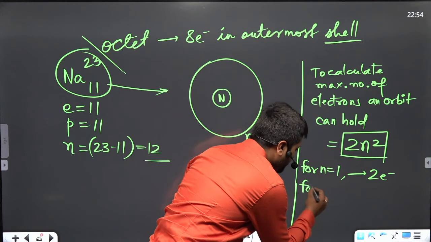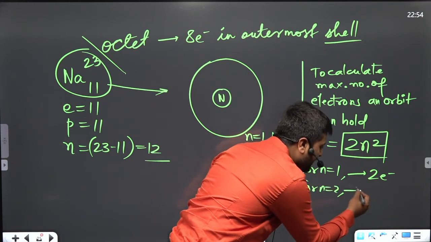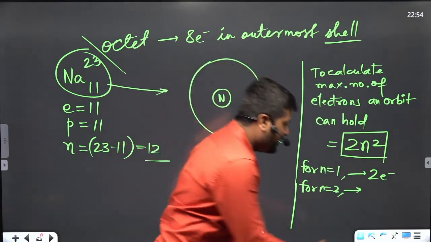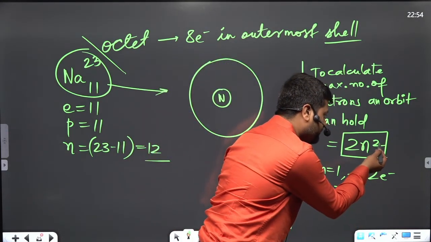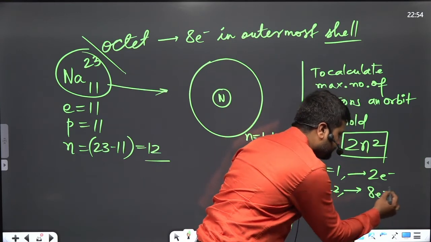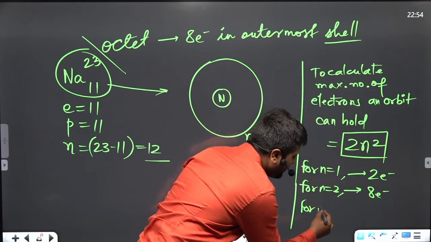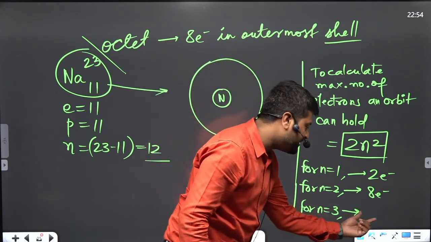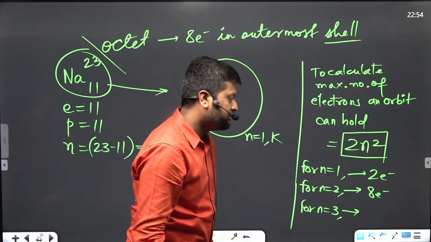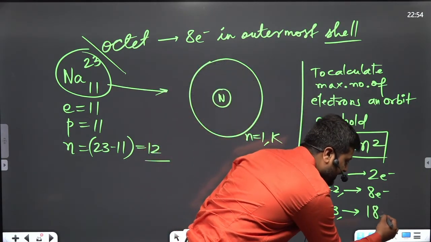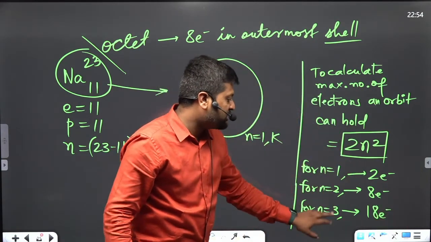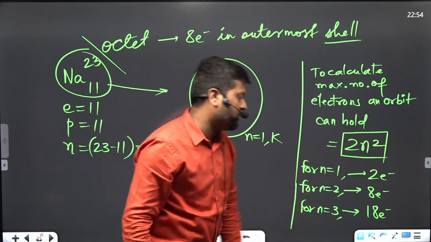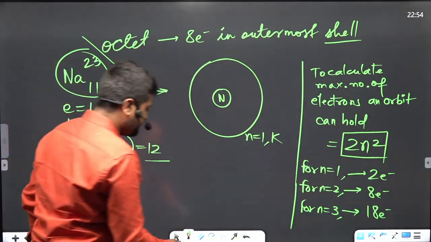Then for n equals 2, how many electrons can it accommodate? 8. Very good. 2 squared is 4, into 2 is 8 electrons. Then for n equals 3, how many electrons can it accommodate? 18. Thank you very much. You just have to put the value 3 here. 3 squared is 9 and 9 twos are 18. So now let's understand this.